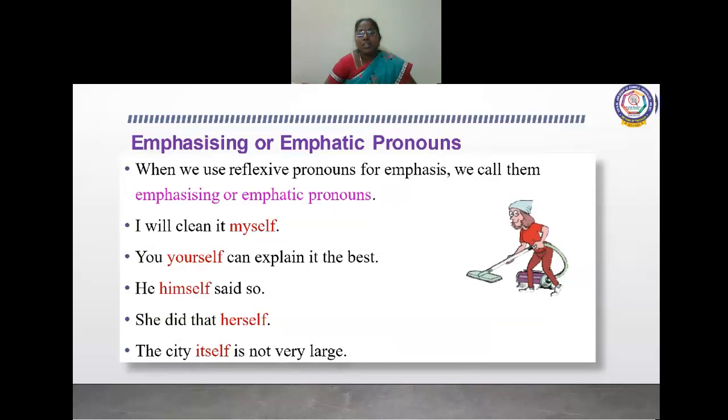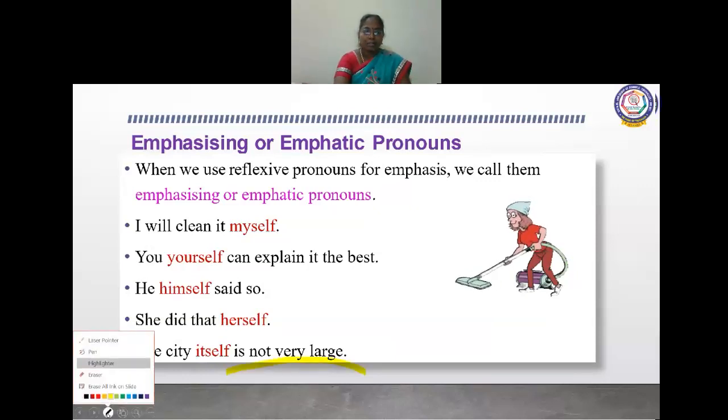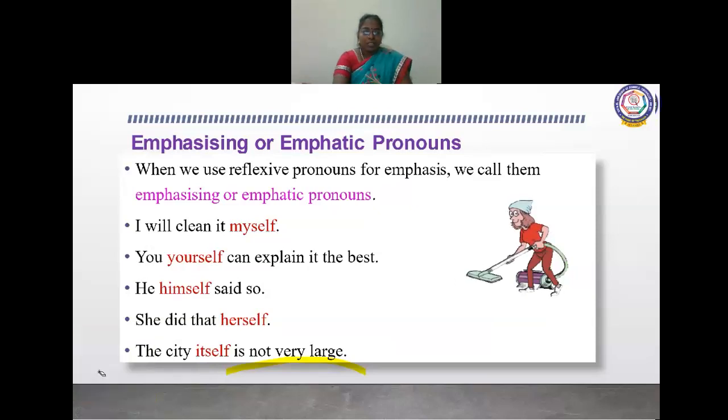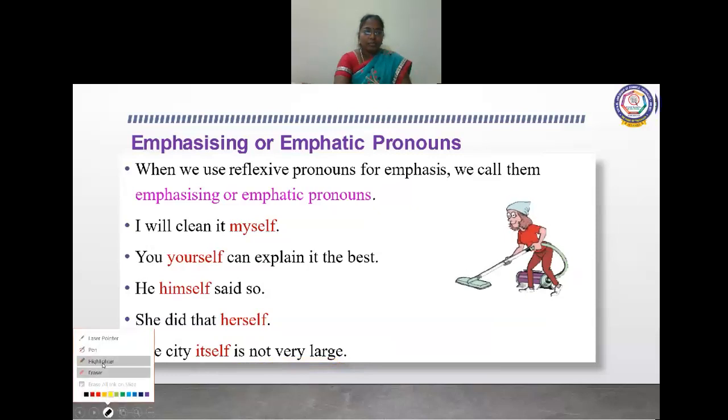And if you have a doubt whether it is an emphasizing pronoun or a reflexive pronoun, you can check like this. For example, see here, you yourself is there, no?